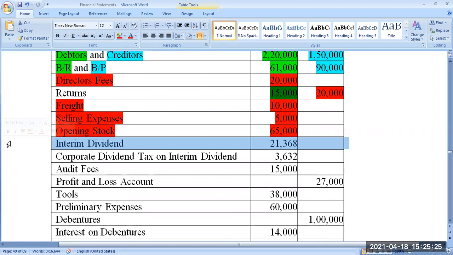So it is neither a loss nor an expense, not an asset. It is nothing. It is appropriation of profit. Remember? Out of profit, what you do is called appropriation. Profit management, earning management. So dividend comes under earning management. If you give profit to the shareholder, it is called a dividend. So it is used to calculate the surplus money, surplus of profit. Profit minus all distribution is equal to surplus.